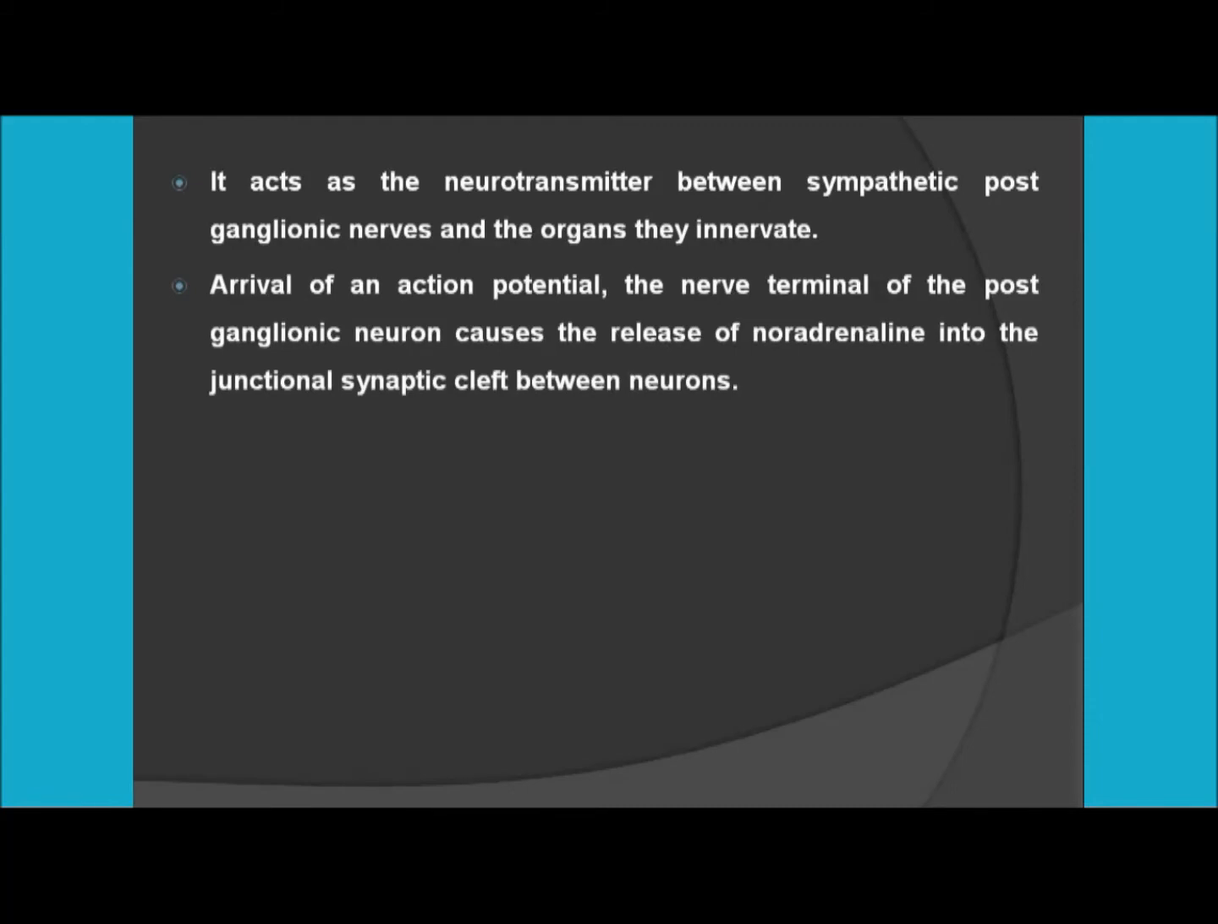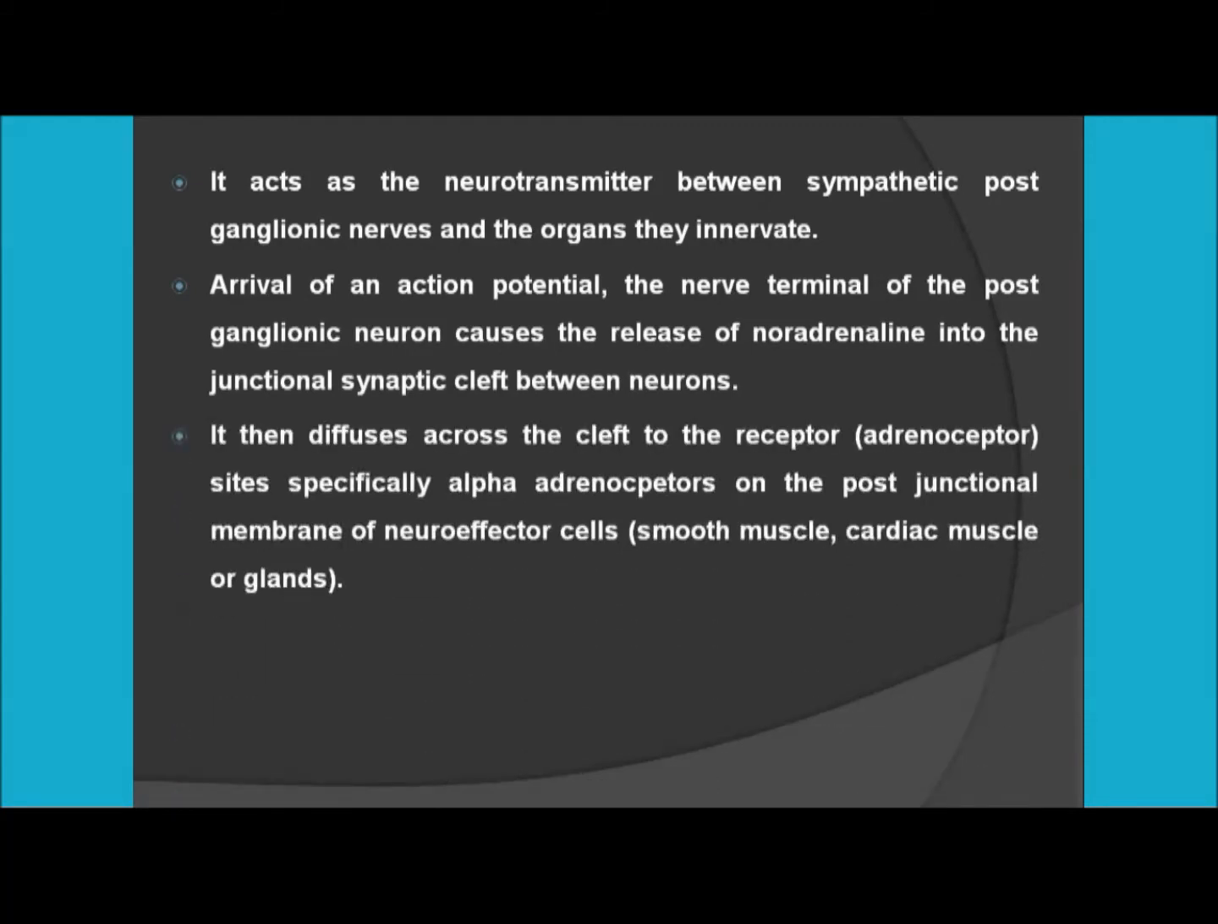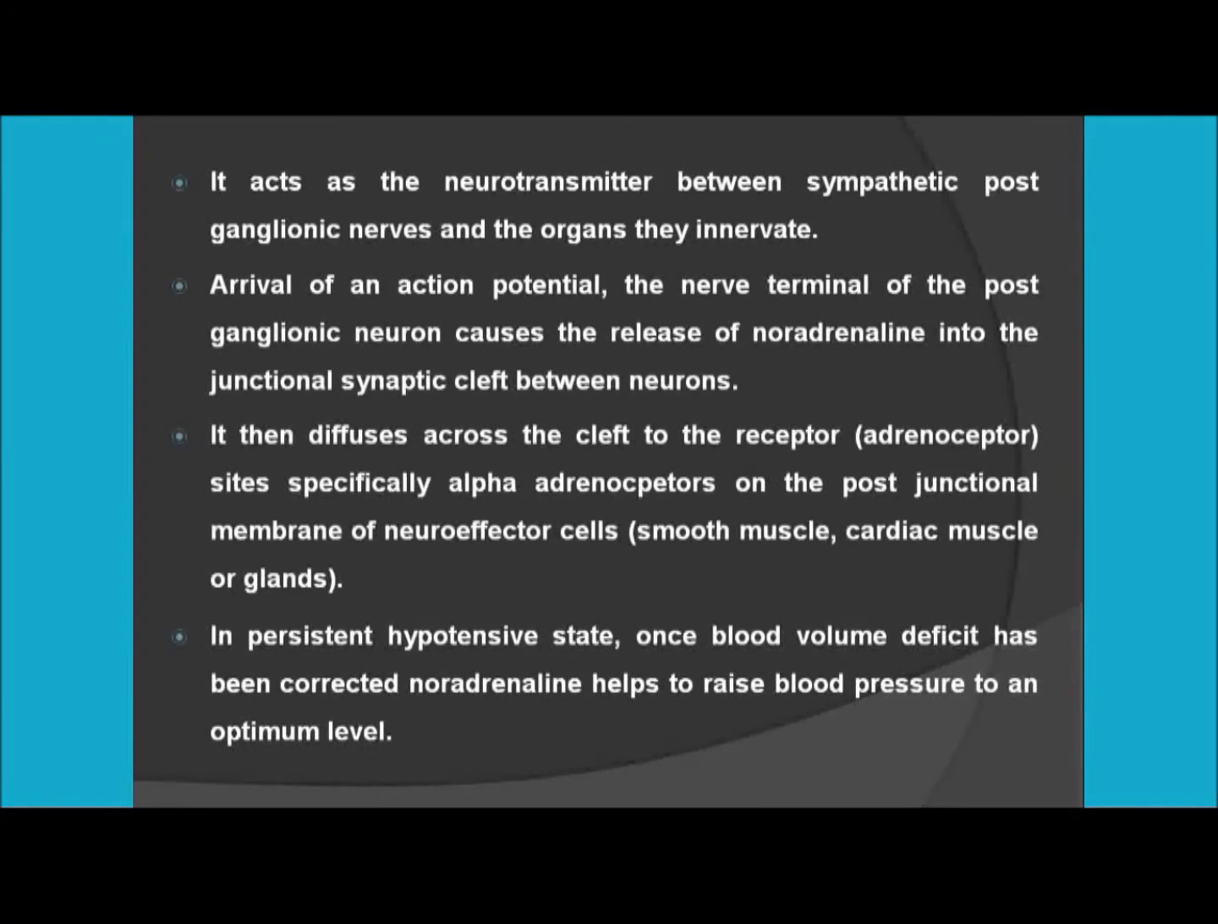between the neurons, right? Now what will happen afterwards, this noradrenaline will diffuse across the cleft, you can say the synaptic cleft, to the receptors, which are known as the adrenoreceptor sites, and specifically the alpha adrenoreceptors on the post-junctional membrane of the neuroeffector cells. And this particular synaptic cleft is present in the smooth muscles, cardiac muscles or other secretion glands.